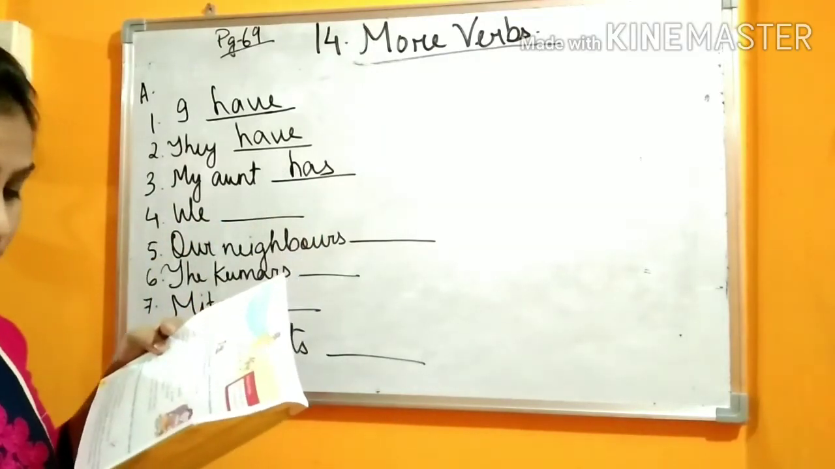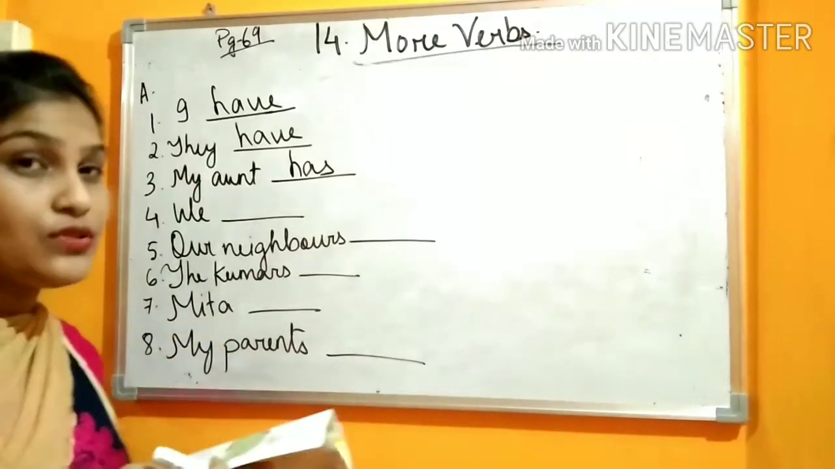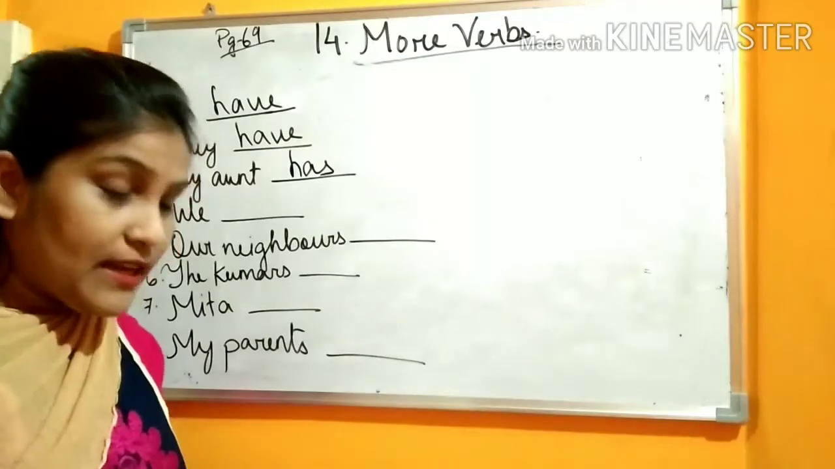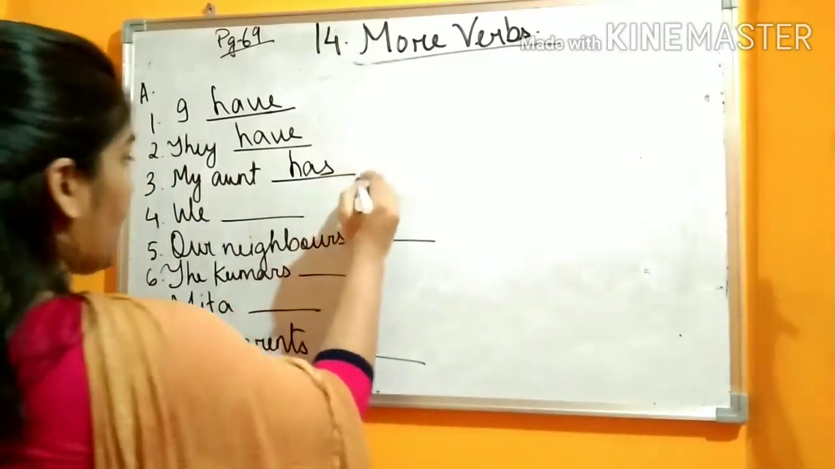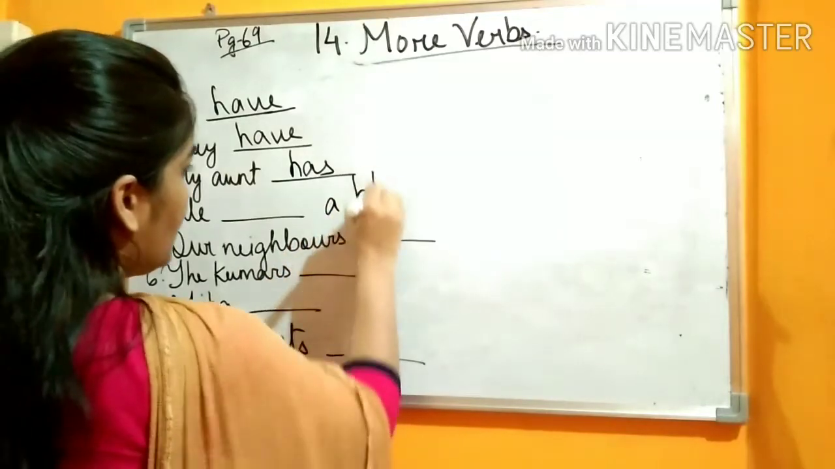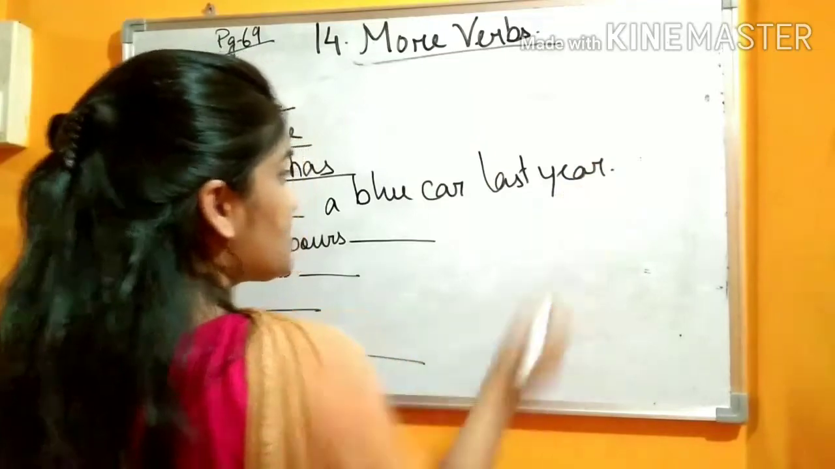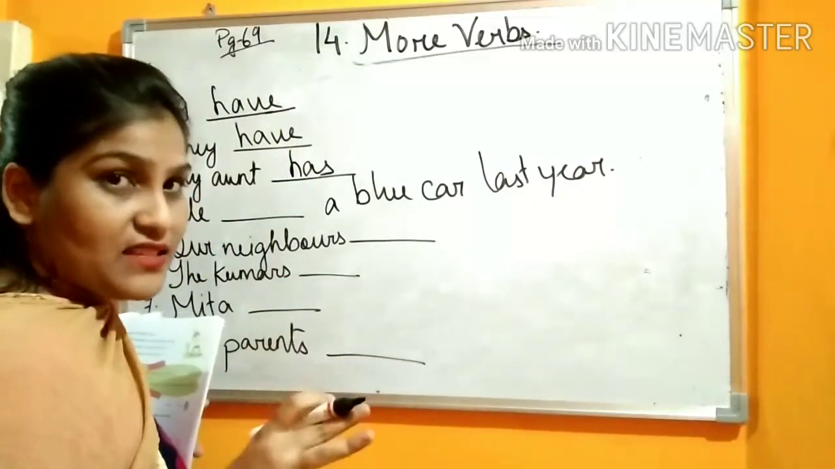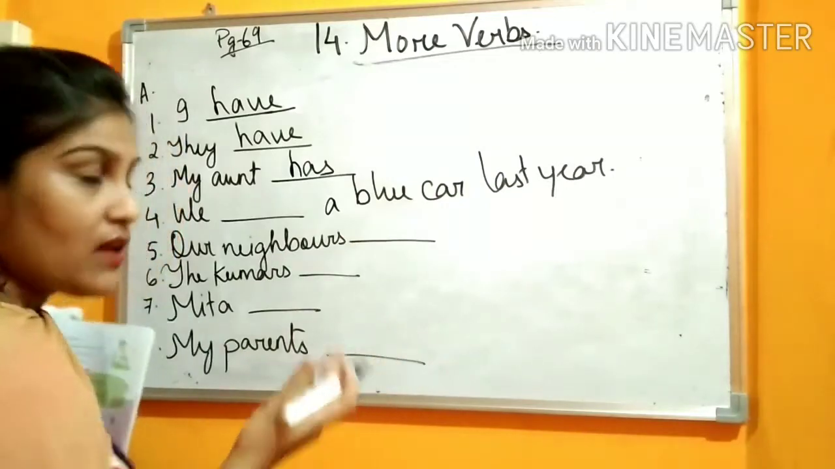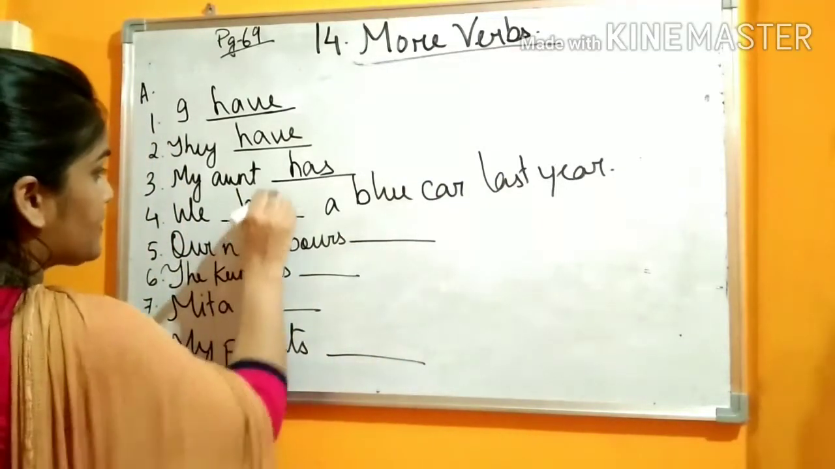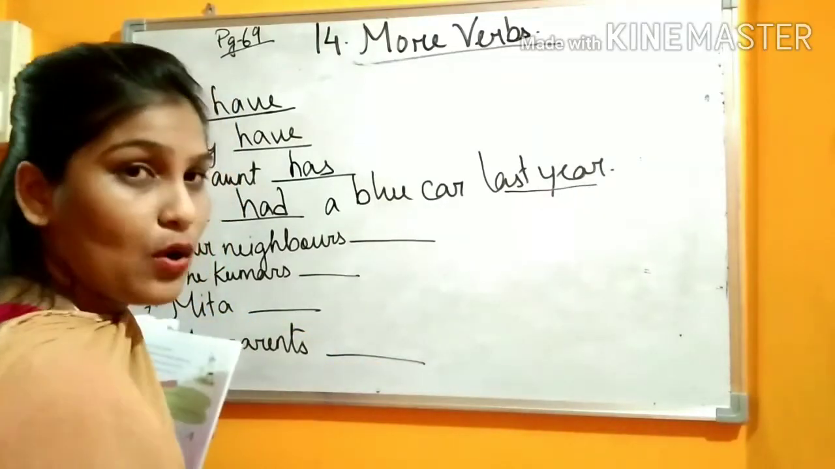We had a blue car last year. We sold it. We used what? Had. But it is written in the question that we had a blue car last year. That means in the past, not now. Last year we had a blue car, so we will use had. So you have to see either it is in past tense or present.